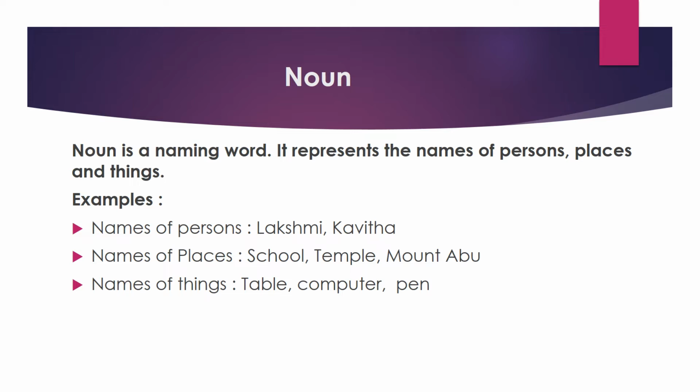Let's see the first one, noun. What is a noun? Noun is a naming word. It represents the names of persons, places and things. We'll see the examples. Names of persons means we can say Lakshmi, Kavita, etc. Names of places, school, temple, Mount Abu, church. And names of things, table, computer, pen, etc. Now we will see them in sentences.